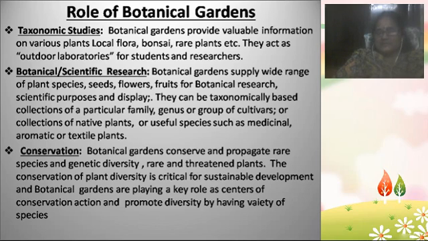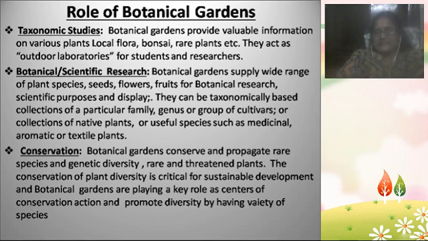All these plants, seeds, flowers, and fruits will be taxonomically based collections. Taxonomically based collections means all these plants will be divided into a systematic classification: which plant belongs to which family and genus, what cultivation method is used for growing the plant, and how native plants are collected.